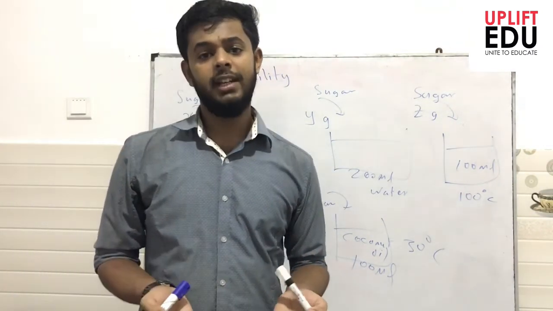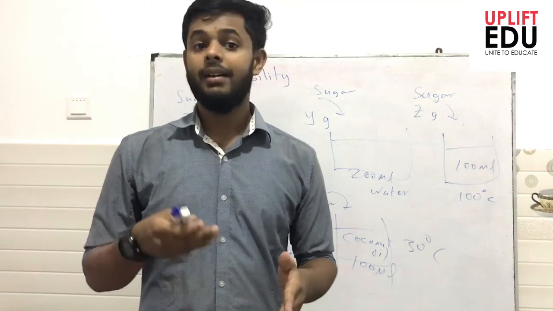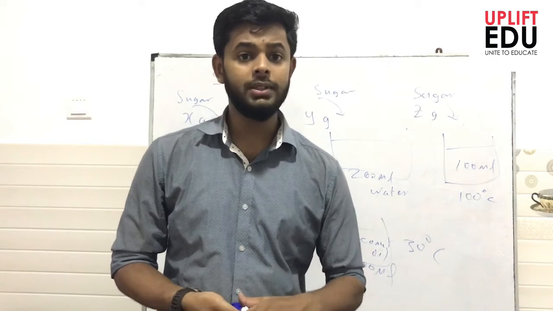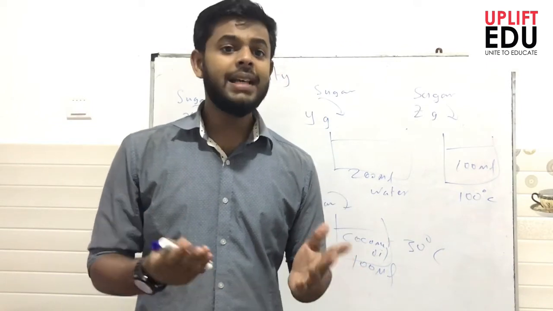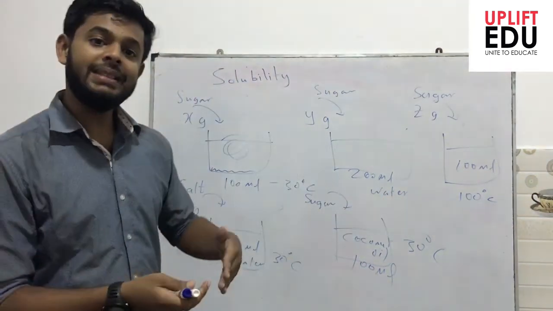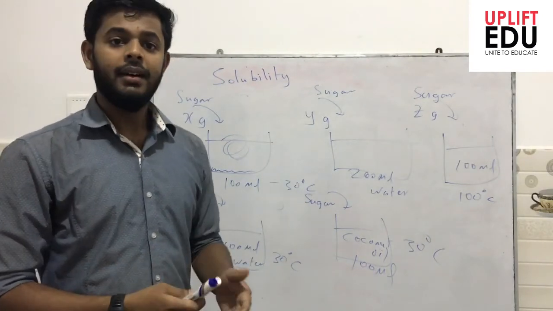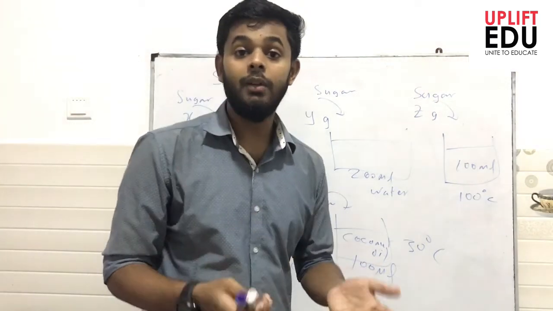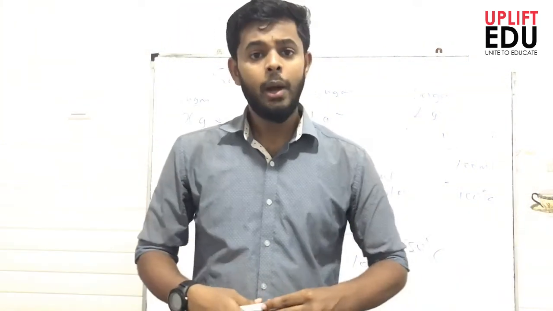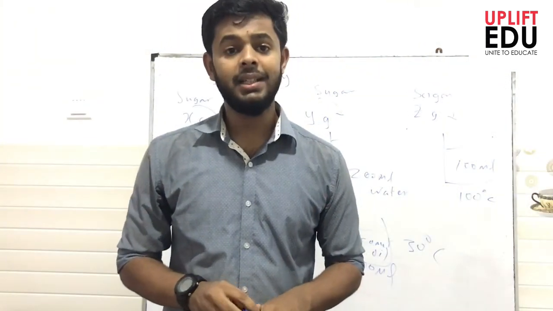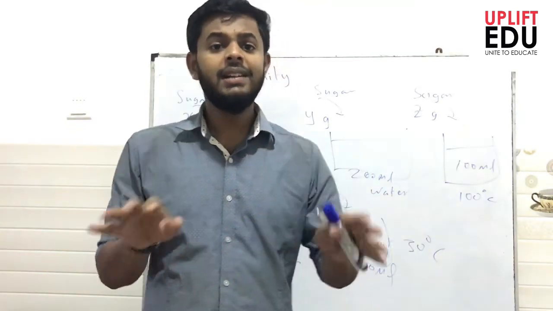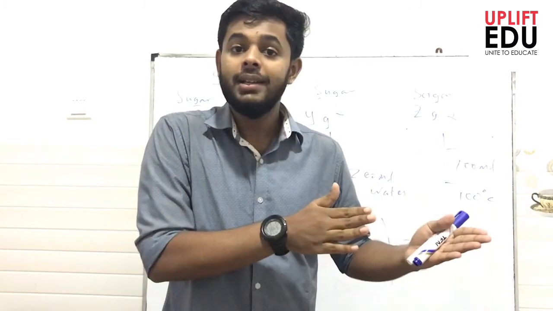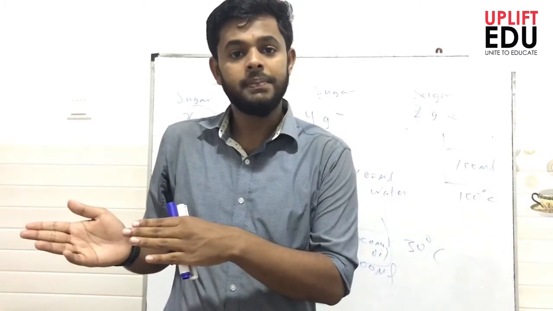Okay, out of these three factors, if we consider the nature of the solute and nature of solvent, we can say these are the properties of matter, and temperature is a phenomenal factor. When we consider the properties of matter, generally we divide our chemical species basically into two, one as organic, another one as inorganic.